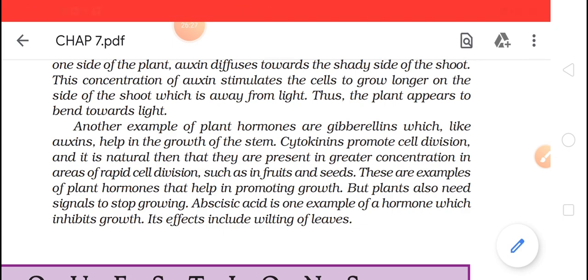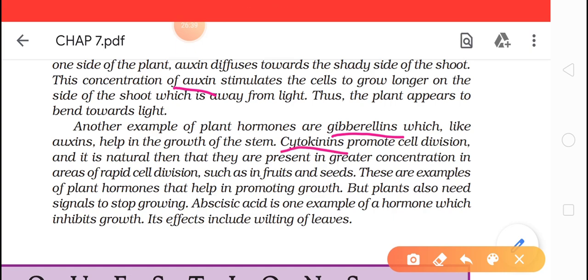So we have studied three main hormones till now. The first one was auxin, then gibberellin and cytokinins. So what are the cytokinins doing? They are promoting cell division. Cell division means cells will divide: one cell will divide into 2, 2 into 4, 4 into 16, like this. As they are dividing, the height of a stem or a plant is increasing. Now come to the next one. These are the examples of plant hormones that help in promoting growth.